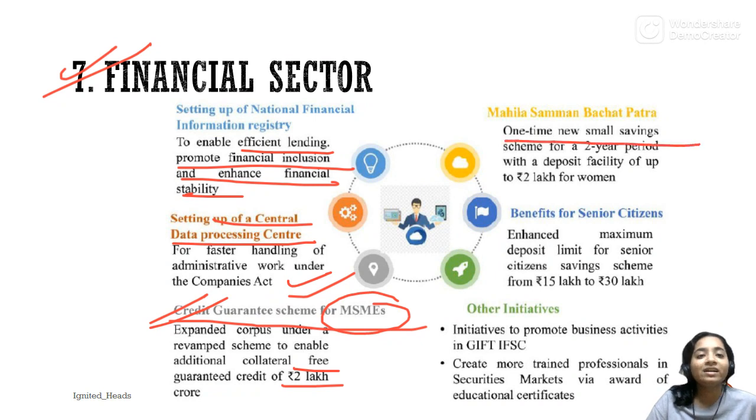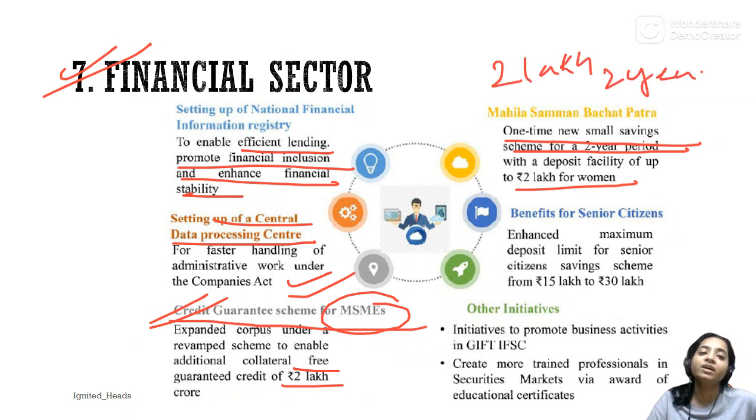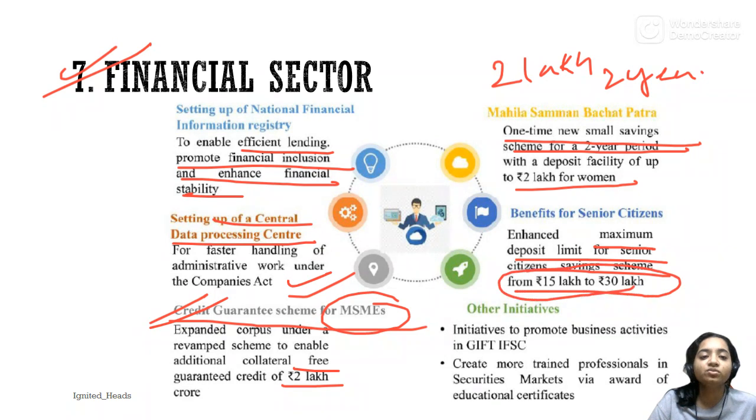Next, we see Mahila Samman Bachat Patra. This is a one-time new small savings scheme for a 2-year period, with a deposit facility up to rupees 2 lakh. So we'll remember this like 2 lakh for 2 years. Mahila Samman Bachat Patra. Benefits for senior citizen is that the enhanced maximum deposit limit for senior citizen savings scheme has been increased from 15 lakh to 30 lakh. It has been doubled.